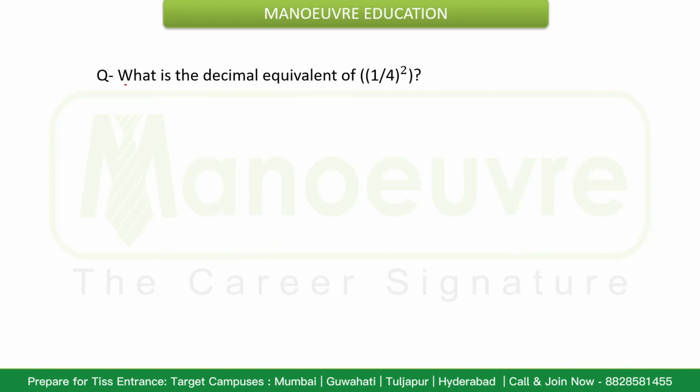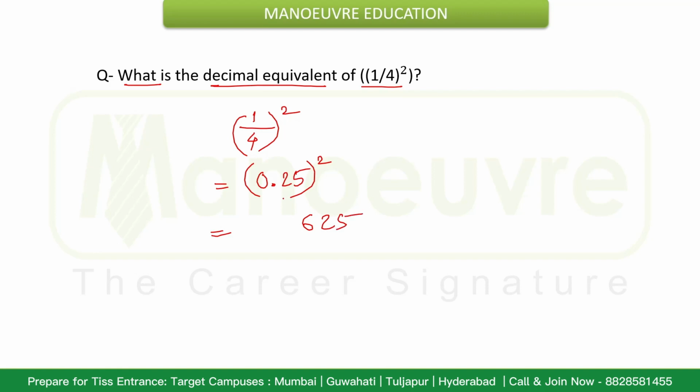Now the next question: what is the decimal equivalent of 1/4 whole square? If I try to find this, first I need to find the decimal equivalent of 1/4. That is 0.25, and the square of 0.25, for 25 it is 625, and for 0.25 I need to add one more 0, so that will be 0.0625. That will be the decimal equivalent.